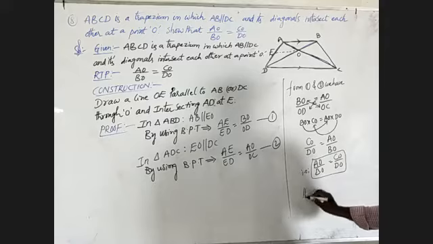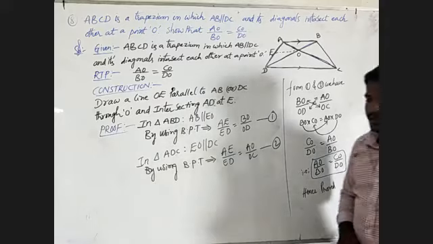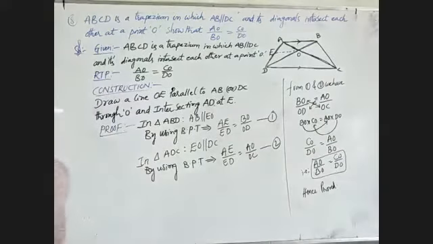This is what was asked in this theorem, hence proved. Hence, exercise 8.1 is completed. Tomorrow, I will explain the three most important theorems: AAA similarity of triangles, after that SSS similarity of triangles, after that SAS similarity of triangles. These are the most important theorems. Briefly, I will explain them in this class.